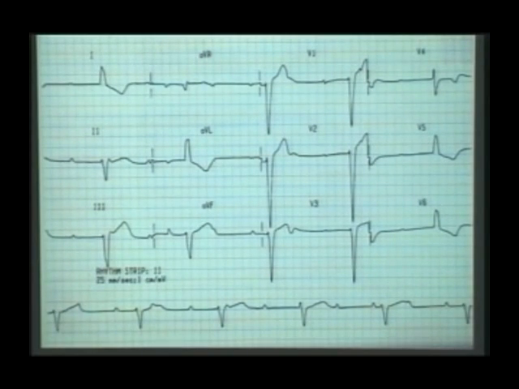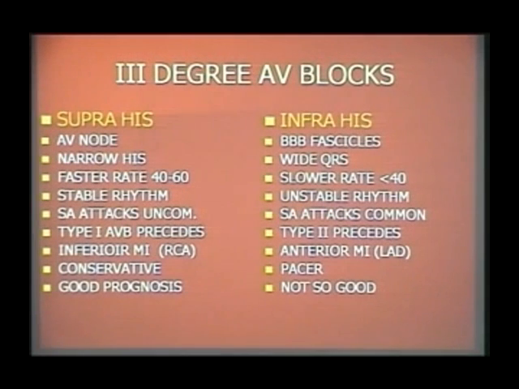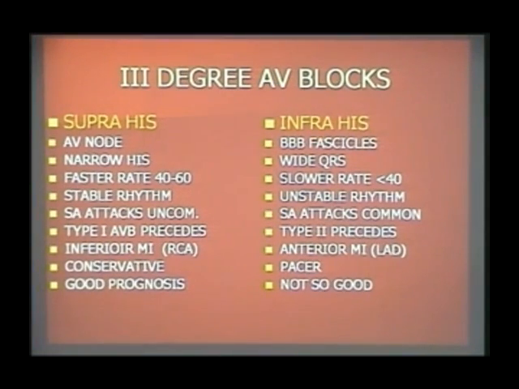So infra-His and supra-His complete heart block are decided by the escape rhythm. If the escape rhythm is from the junction, it is supra-His. If it is from the ventricle, it is infra-His. What is the importance of knowing whether it is supra-His or infra-His complete heart block? In supra-His complete heart block, your site of block is at the AV node. In infra-His complete heart block, it is in the bundle branches and fascicles. The escape rhythm is a narrow QRS escape rhythm in supra-His, and a wide QRS escape rhythm in infra-His.